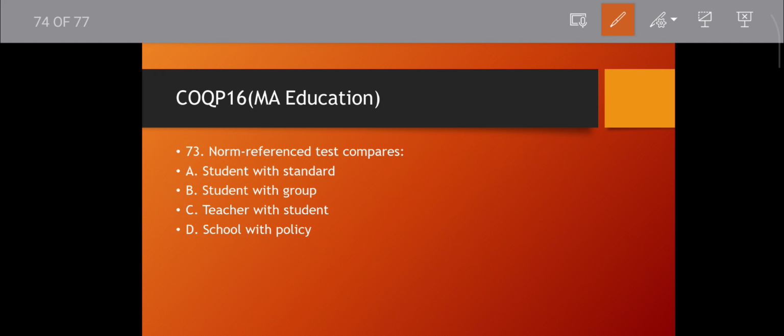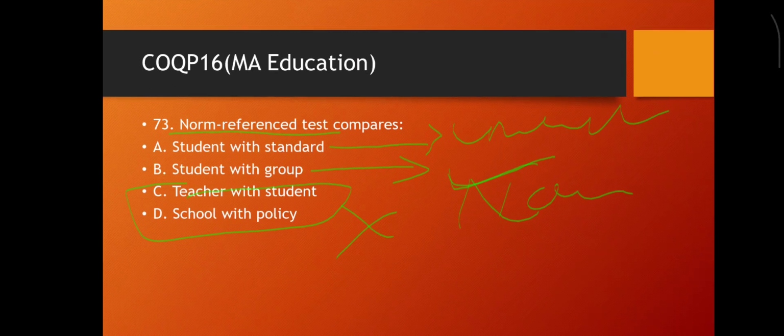Question number 73. Norm reference test compares student with what? Standard? Student with standard, what does it mean? Then student with groups, teacher with student, school with policy. These two are obviously incorrect. Of the remaining two, which will be correct? Before I said student with group, so it will be correct. Criterion reference is the other one, this is norm referenced. Then move to the next question.